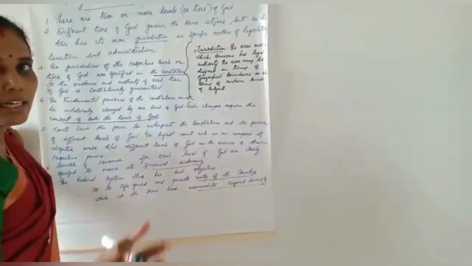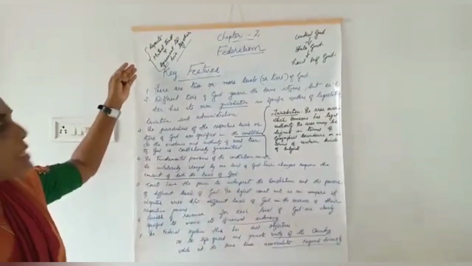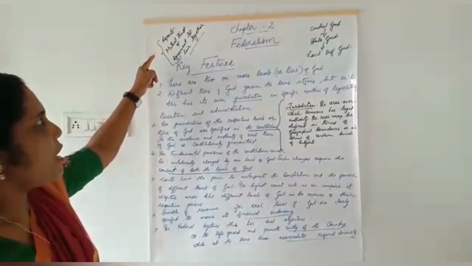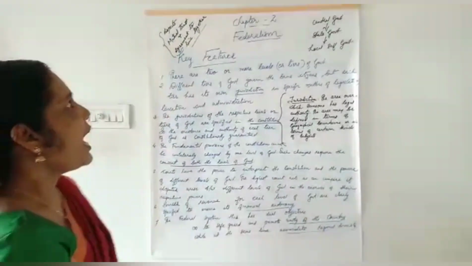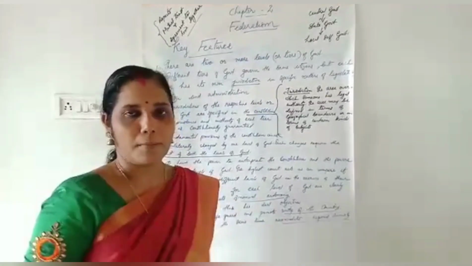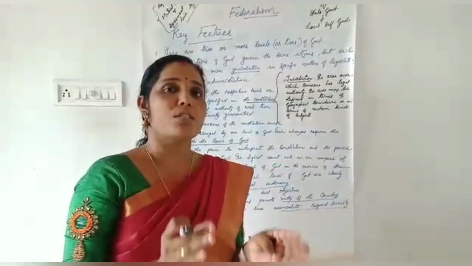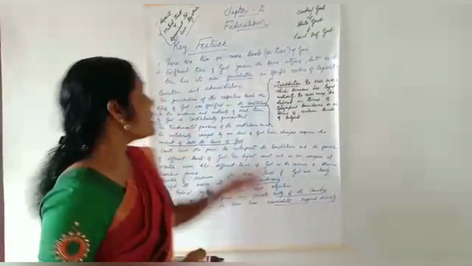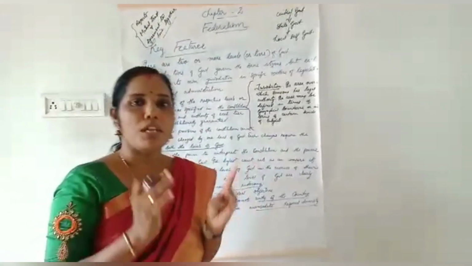Children, is it clear? As a result, federalism has two aspects. First one is mutual trust, second one, agreement to live together. Children, federalism has two aspects. First one is mutual trust and second one is agreement to live together.